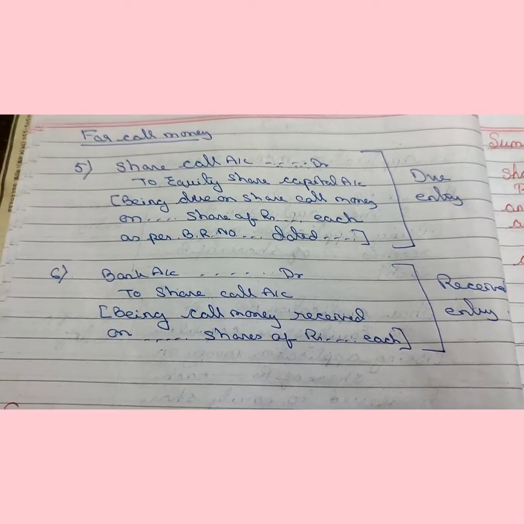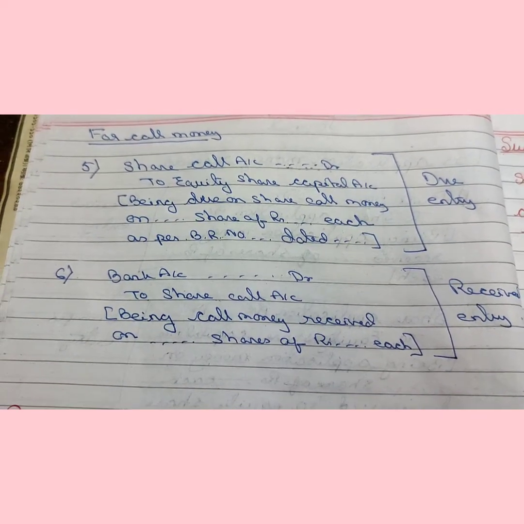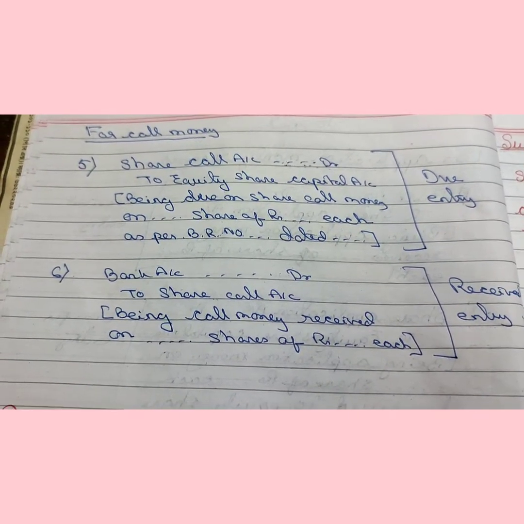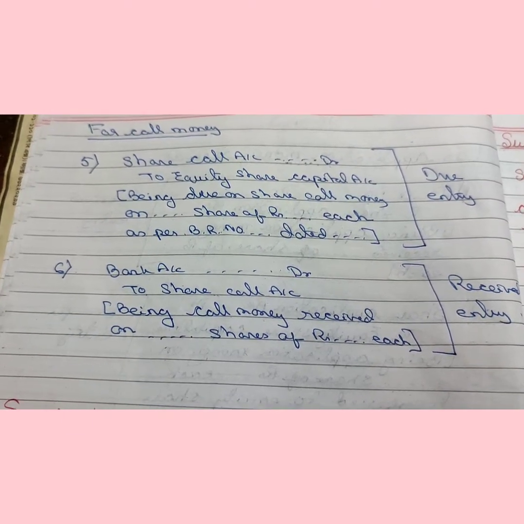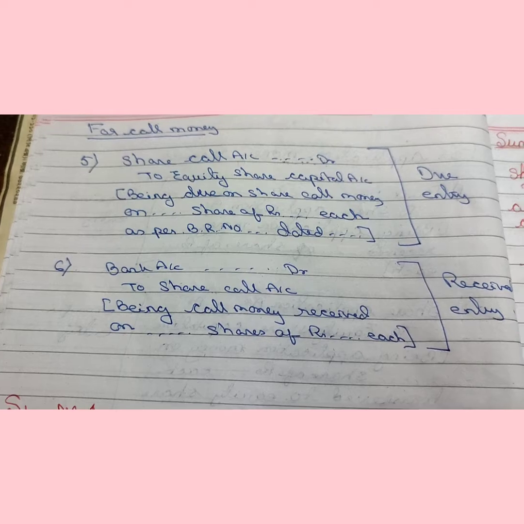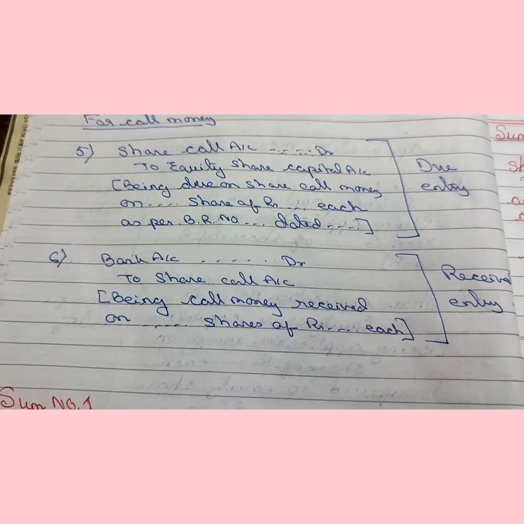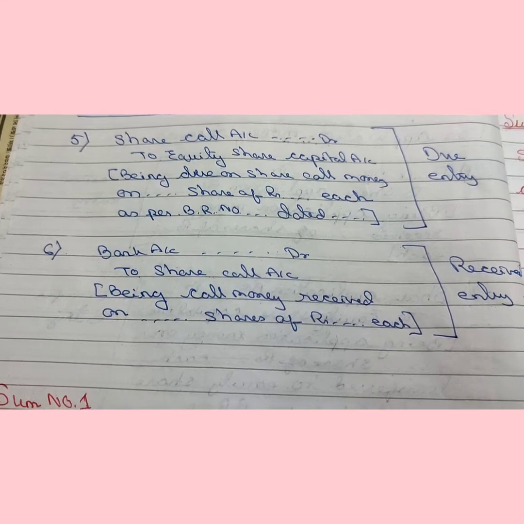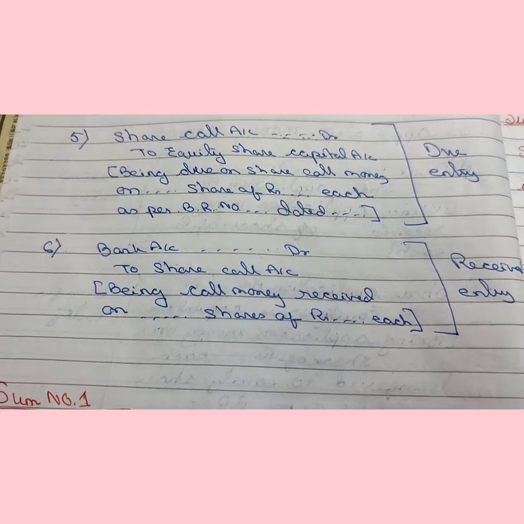So first when they call, the entry will be share call account debit to equity share capital account. This is called due entry because at that time call money has not been received by the company, and when the company receives the amount, the entry will be bank account debit to share call account. This is called received entry.